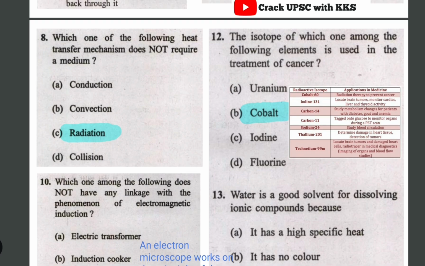And the next one is which heat transfer mechanism does not require a medium? So radiation. Just recall this 4 or 5 times. Radiation does not require a medium. Radiation is a heat transfer mechanism which does not require a medium.